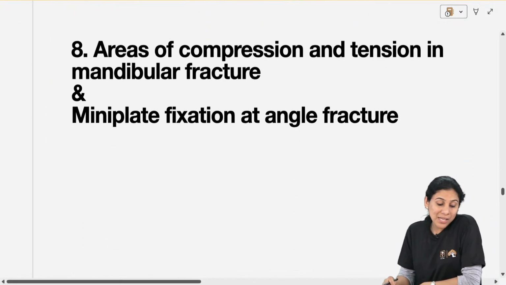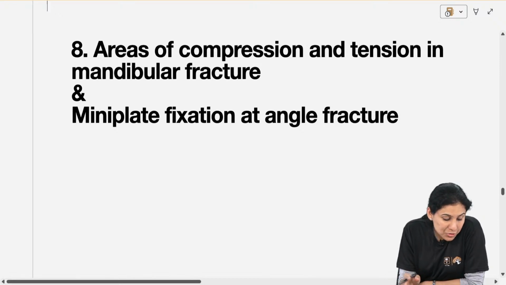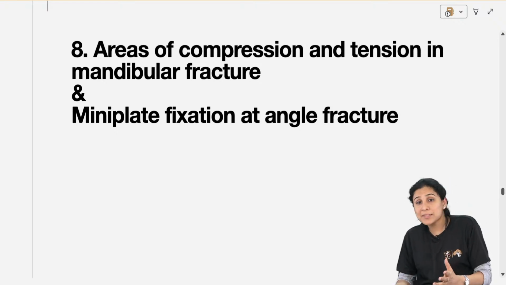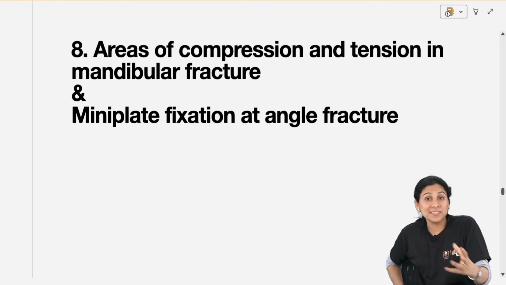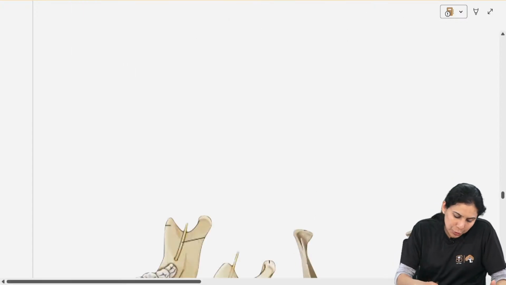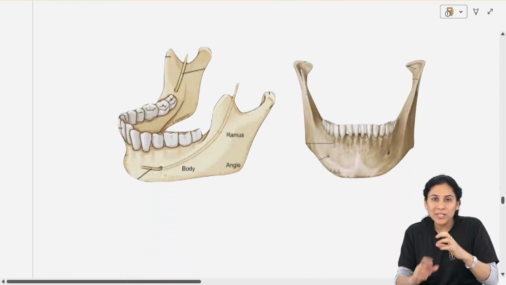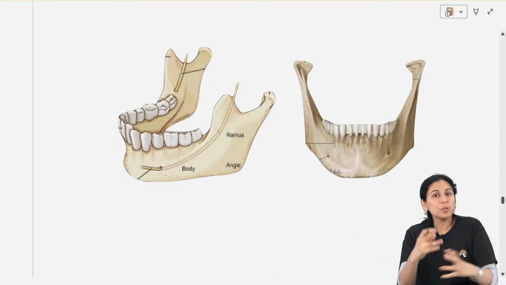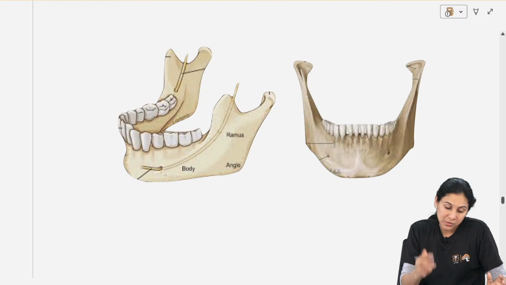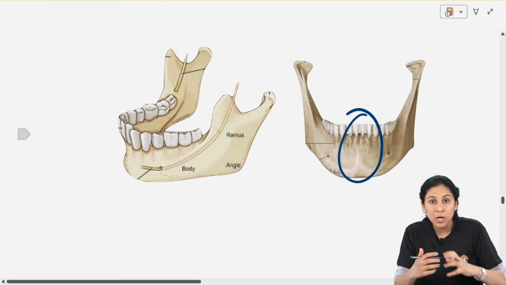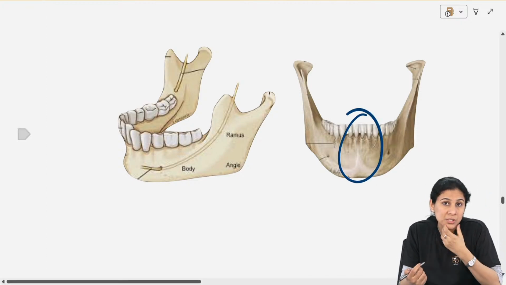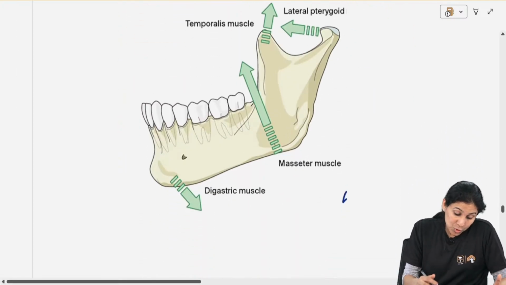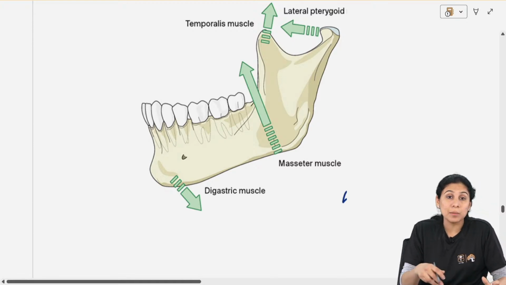The next concept that was asked to me again: areas of compression and tension in mandibular fracture and mini plate fixation at angle fracture. Again, beta, this is not a doubt, this is the full concept. Very quickly, let me explain it to you. Mandible is not a straight bone. It's a boomerang shaped bone. So there are multiple areas of tension, multiple areas of compression, and a central area of torsion or twisting forces because of the anterior digastric, suprahyoid muscles. So everything is pulling the mandible here and there.